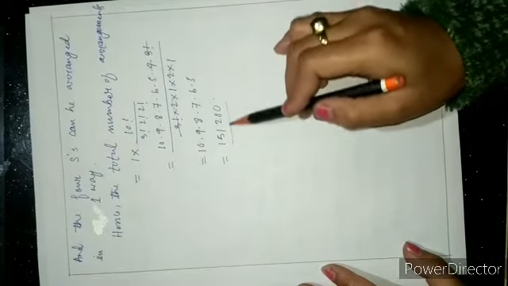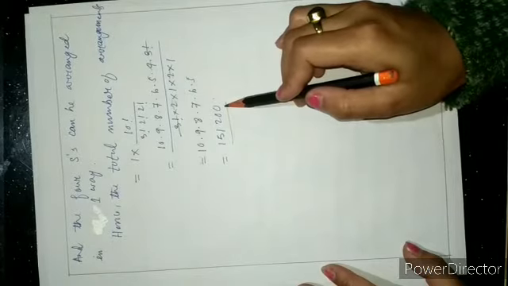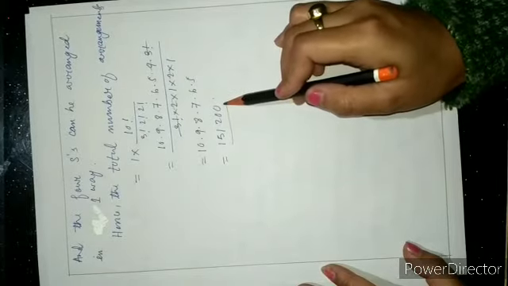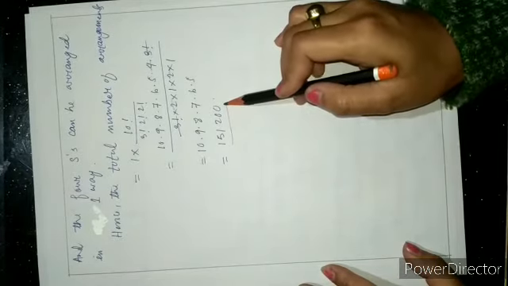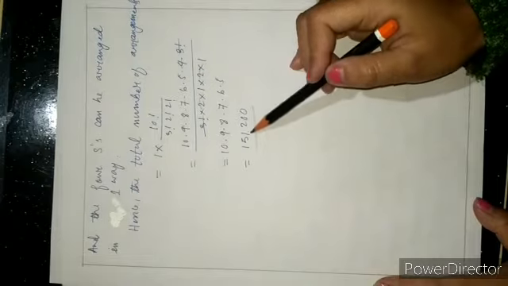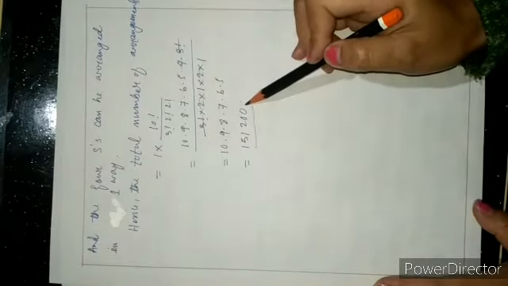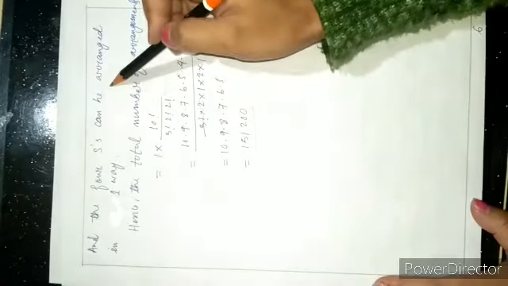So 151200 is the total number of arrangements of the letters of the word assassination when the 4 S's occur together.